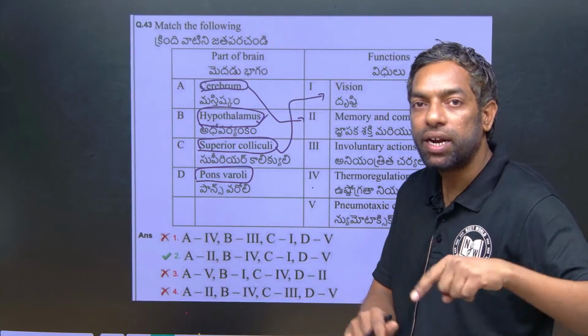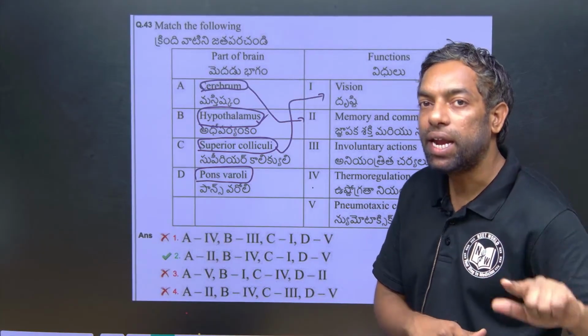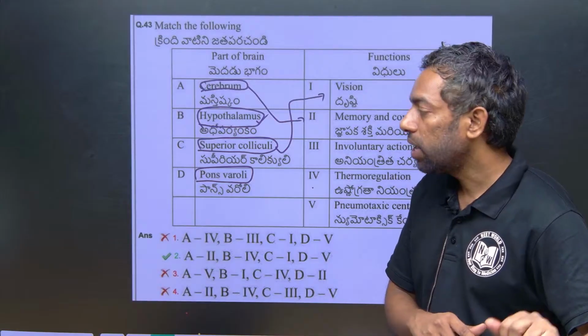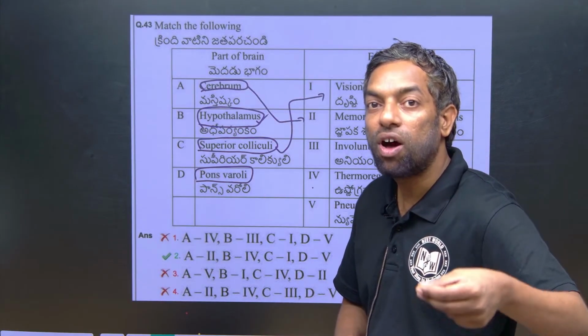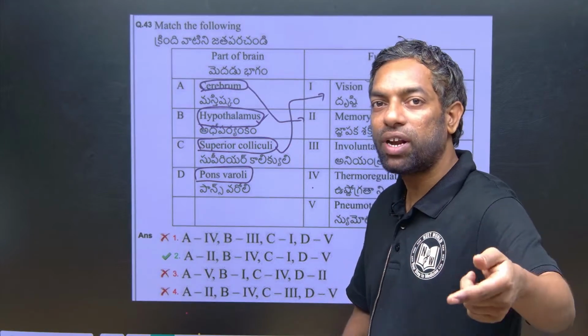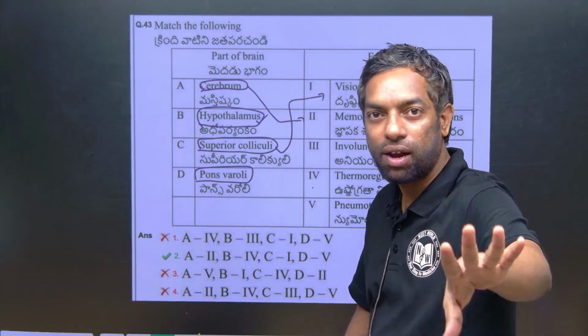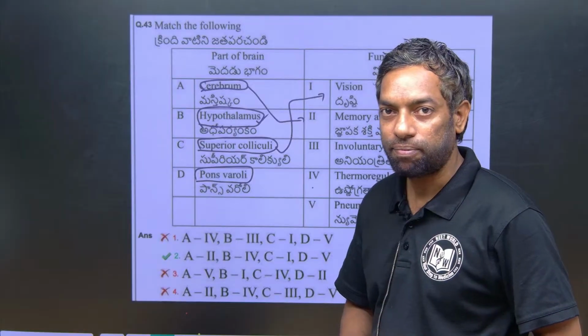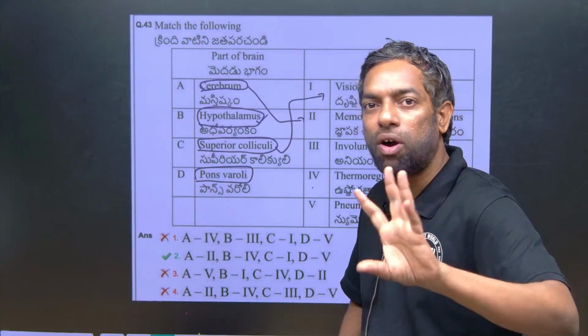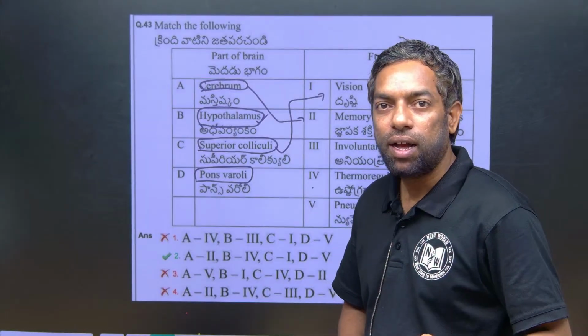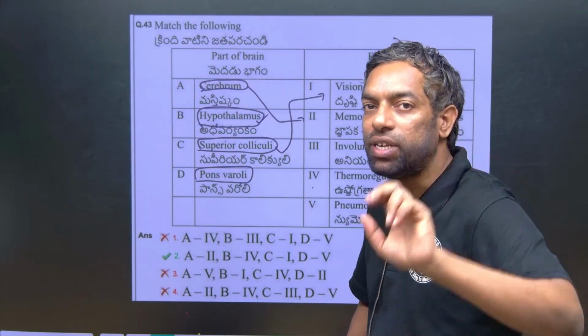The cell bodies in the central nervous system we can call a nucleus. That is the nucleus as inferior colliculi and superior colliculi. Inferior colliculi are about hearing and superior colliculi are about vision.